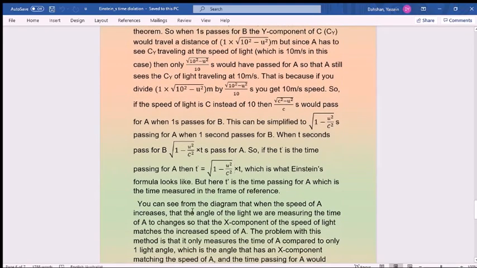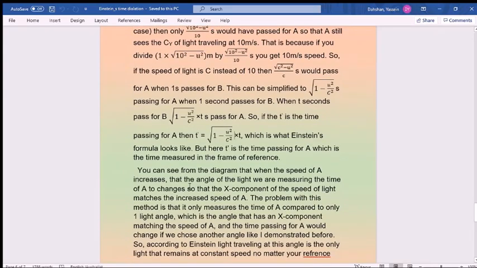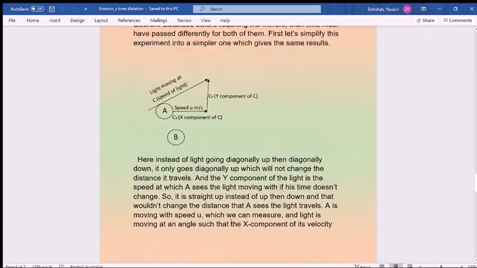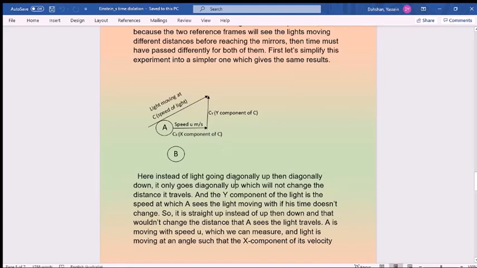Okay, you can see from the diagram that when the speed of A increases, the angle of light we are measuring the time of A with changes, so that the x component of the light matches the increased speed of A. The problem with this method is that it only measures the time of A compared to only one light angle, which is the angle that has an x component matching the speed of A. This angle changes depending on the speed. This formula gives you not a specific angle, but an angle that will call that. So it measures the time passing for B compared to a light that has an angle whose x component is the same as the speed of A.